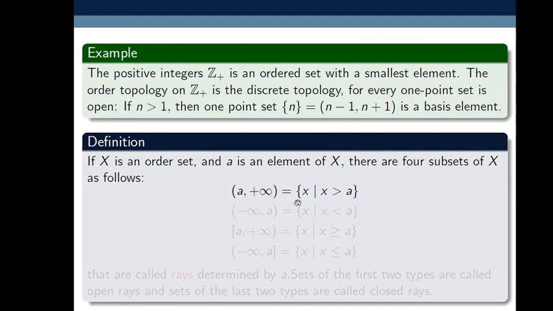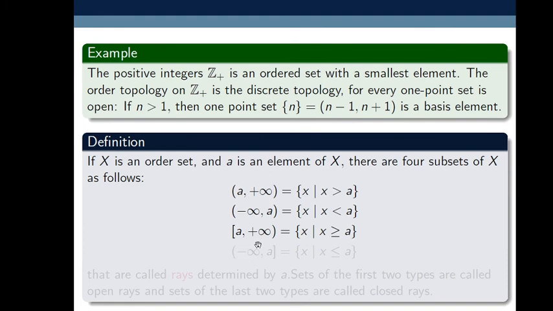This set contains only those elements which are greater than a. Next set, the open interval (minus infinity, a), contains only those elements which are less than a. So those x such that x is less than a.